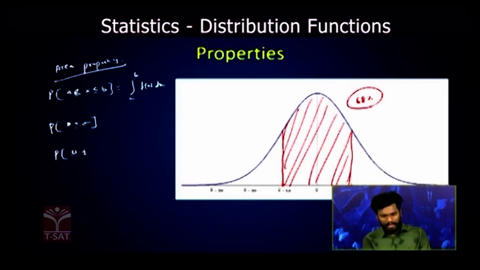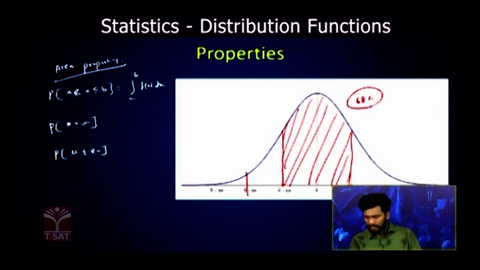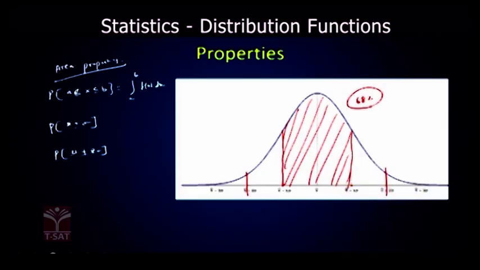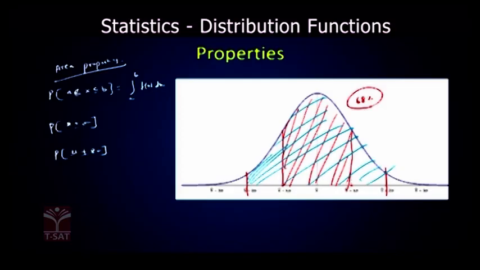Probability of x plus or minus 2 sigma. Now these are the limits, x bar minus 2 sigma and x bar plus 2 sigma, and the percentage of the values under these limits is 95%. So 95% of the data values of the normal distribution will be lying between x bar minus 2 sigma and x bar plus 2 sigma.